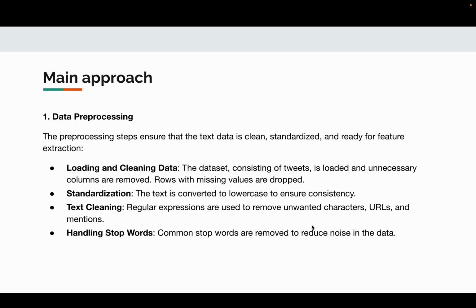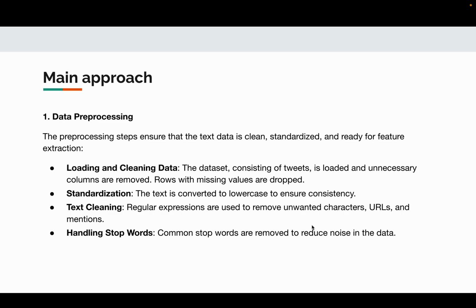And the main approach. Data preprocessing is crucial for any machine learning project, including our sentiment analysis task. We begin by loading and cleaning the dataset, removing unnecessary columns and rows with missing values to ensure relevance. We standardize the text by converting it to lowercase, ensuring consistency.